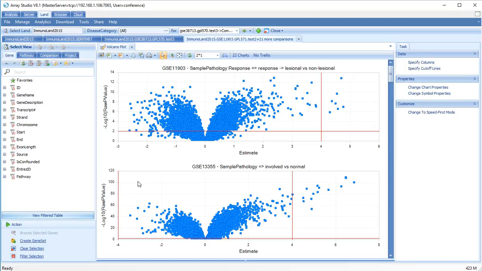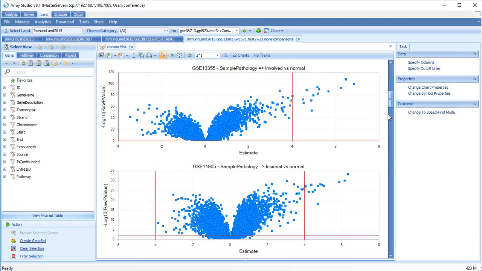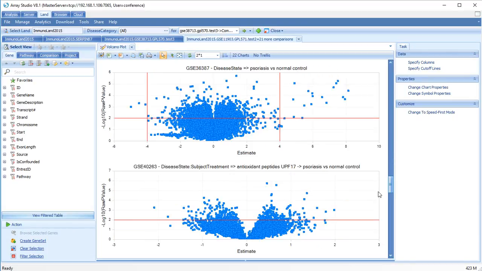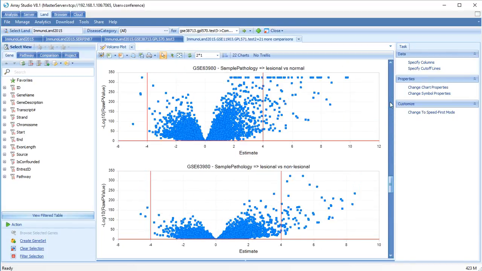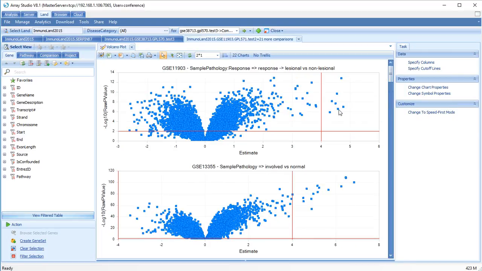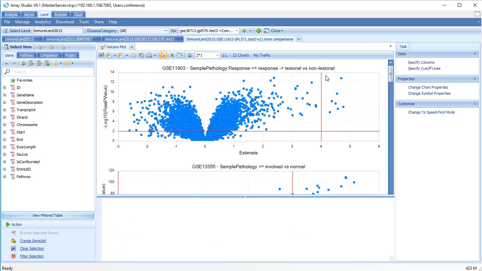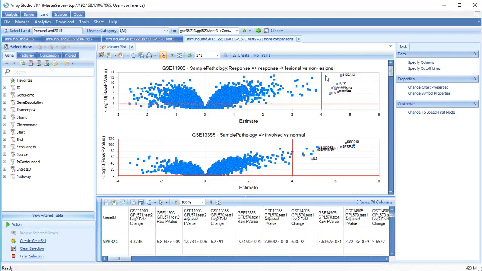For each disease versus normal comparison within the psoriasis disease state, we have a separate volcano plot. Let's select some of the upregulated genes in the first plot. You will see the same genes selected in the other plots. Notice that some genes are consistently upregulated in lesional versus non-lesional samples.